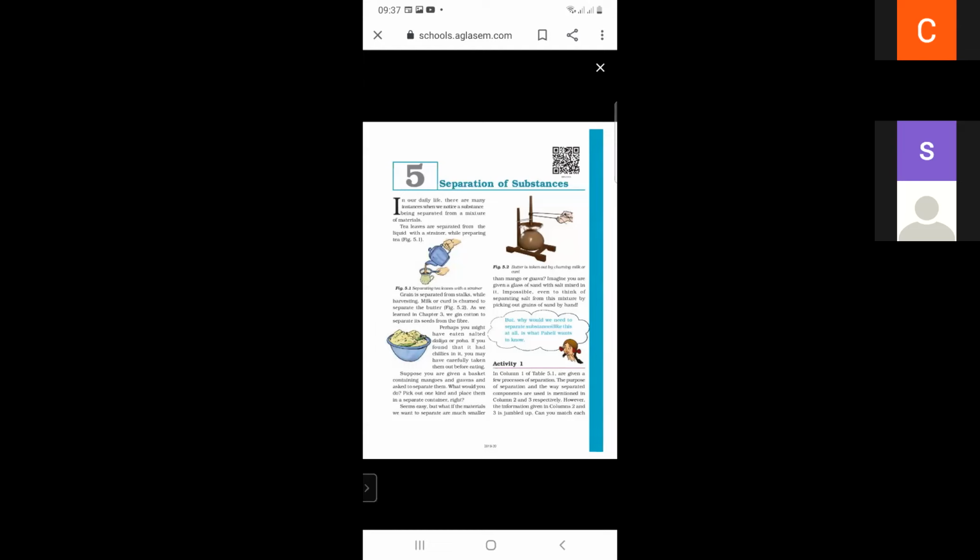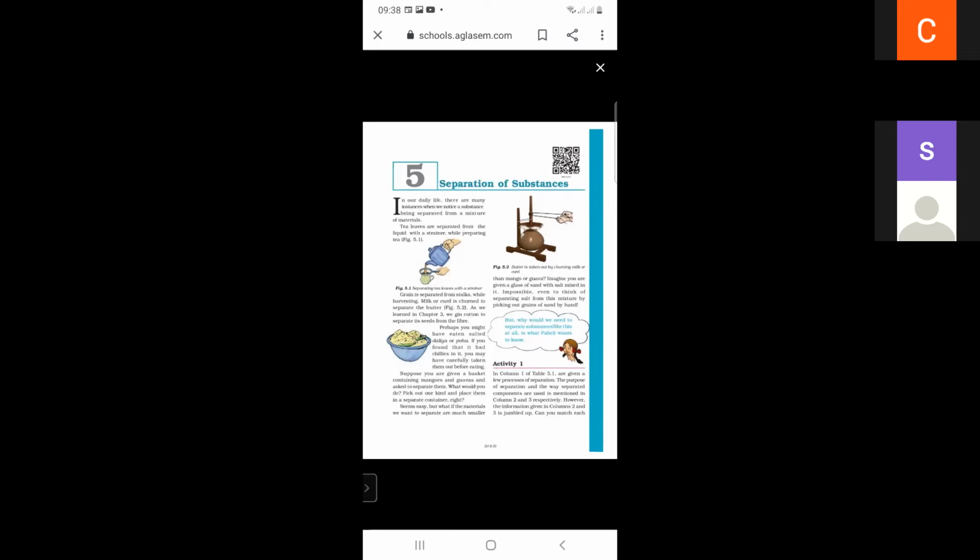First, tea leaves are separated from the liquid with the help of a strainer when we prepare tea, and grain is separated from the stalk in the process of harvesting. And in the process of ginning, we separate seeds from the fiber.